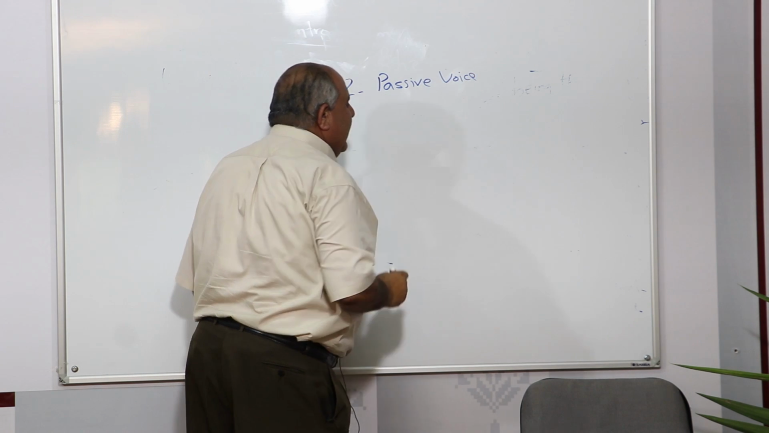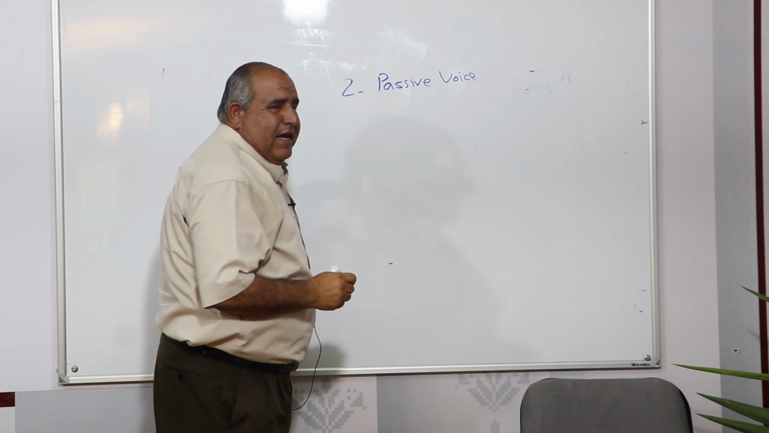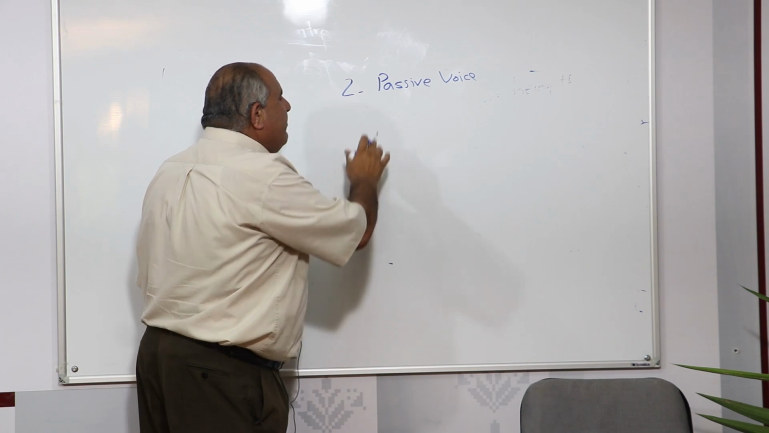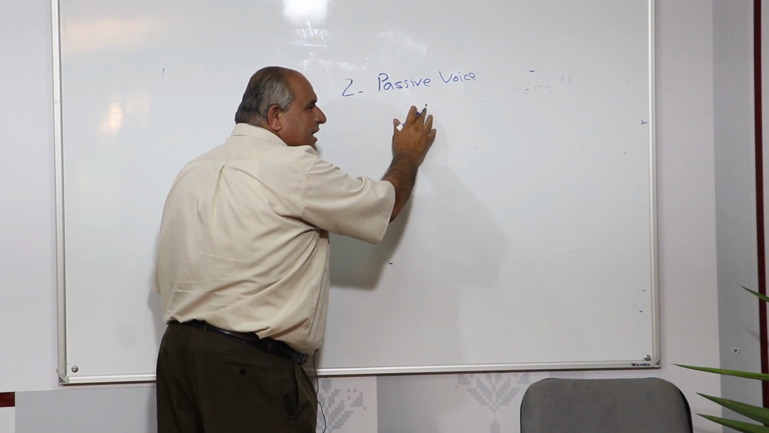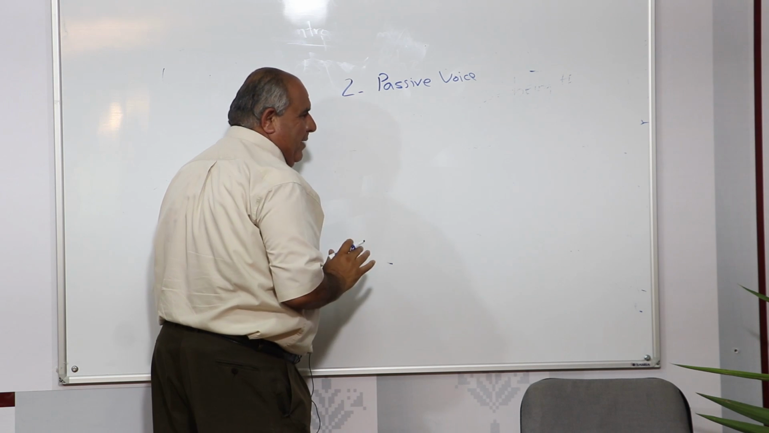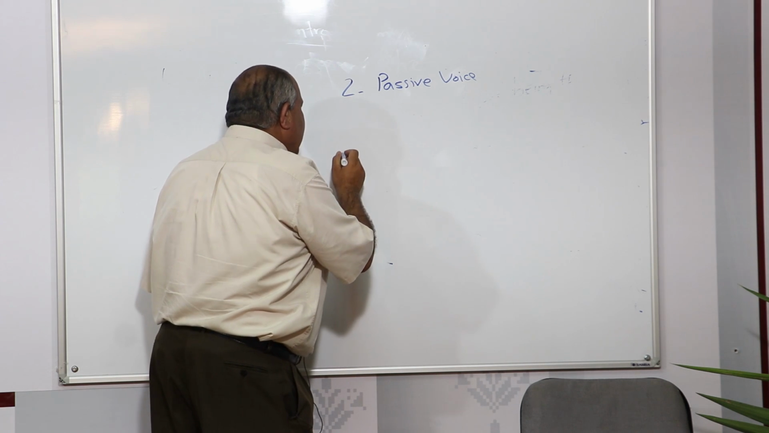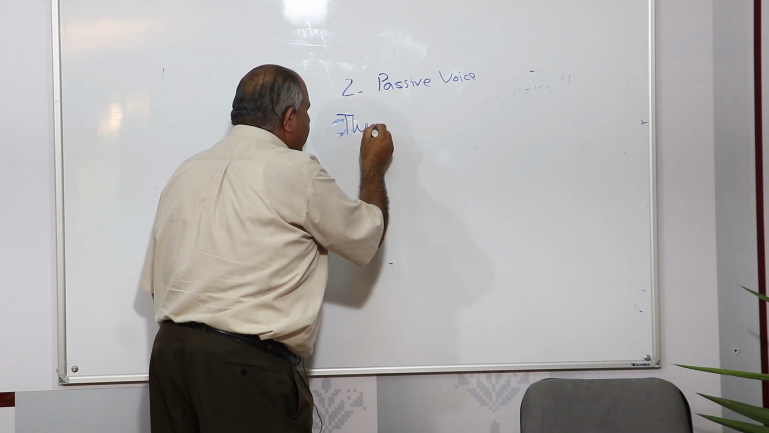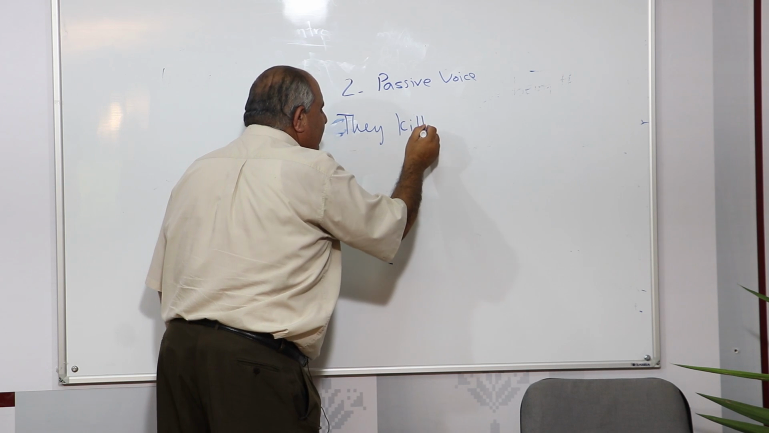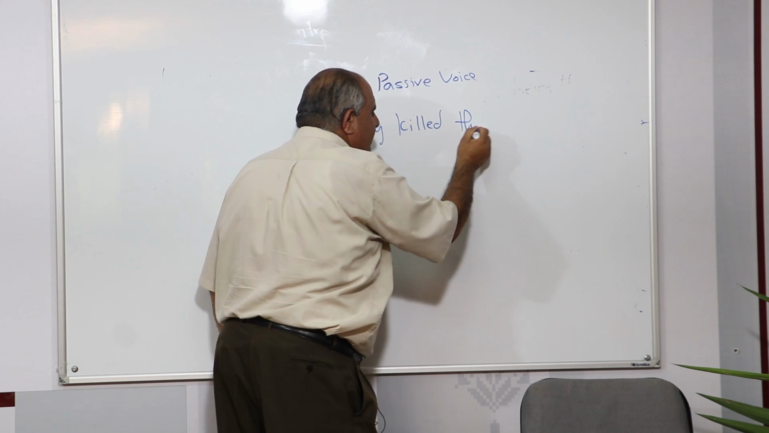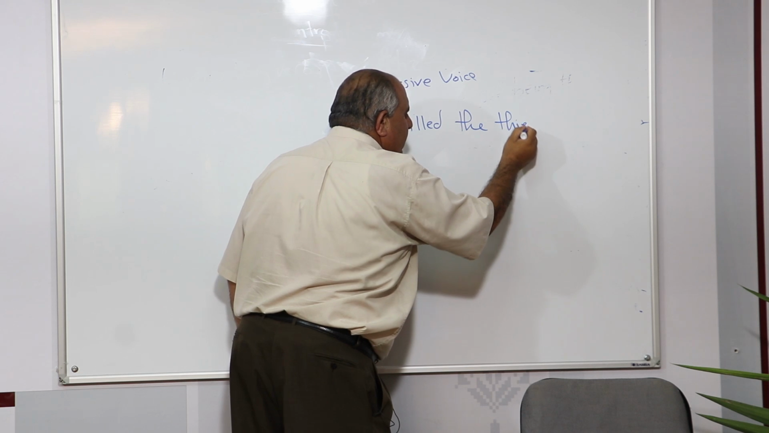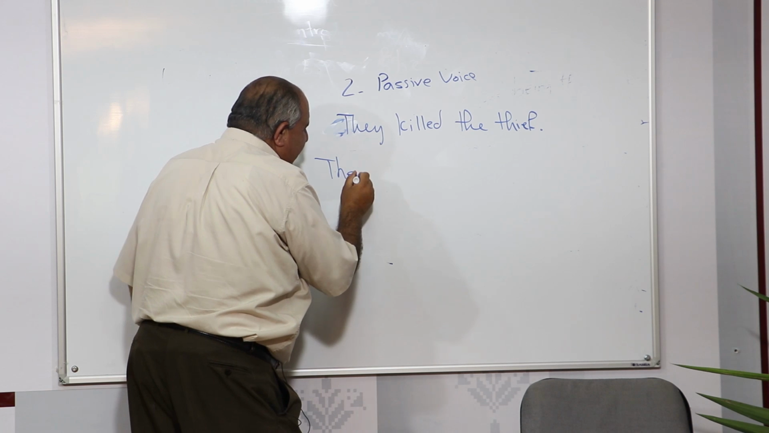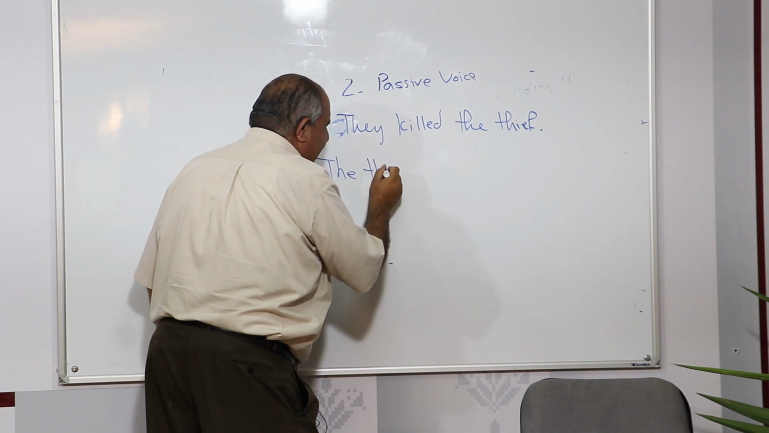We say that these auxiliary verbs, whether they are auxiliary or modal auxiliary verbs, can be used in transforming or changing the sentence from active into passive. For example, if we say they killed the thief, now all we do is bring the object into the beginning of the sentence. So we have the thief.